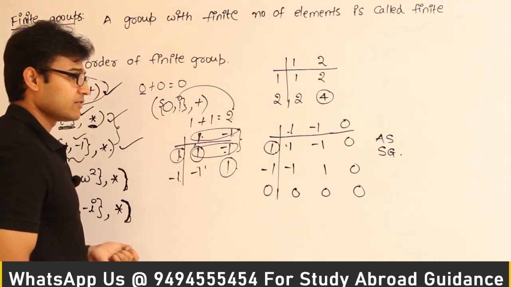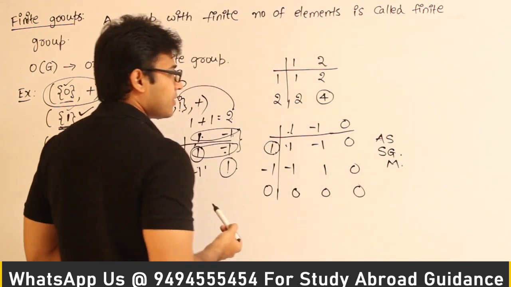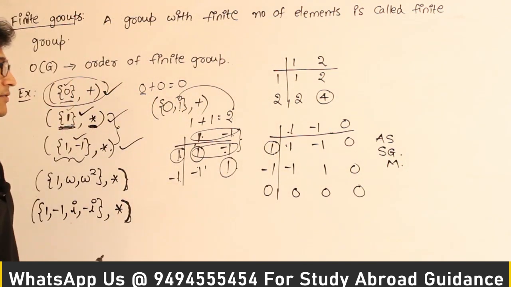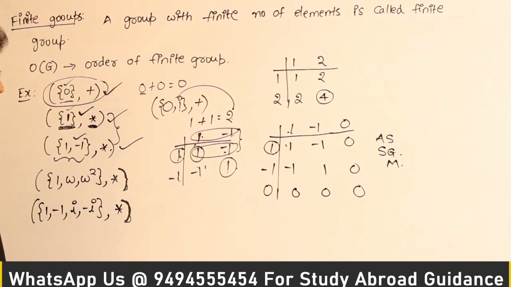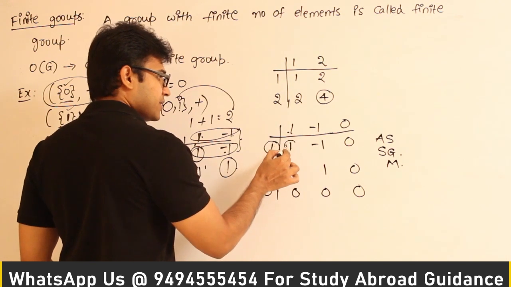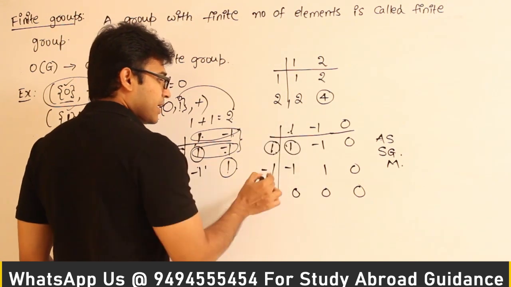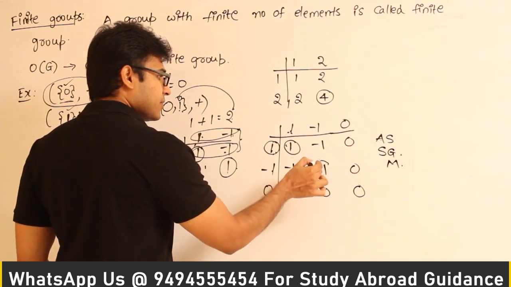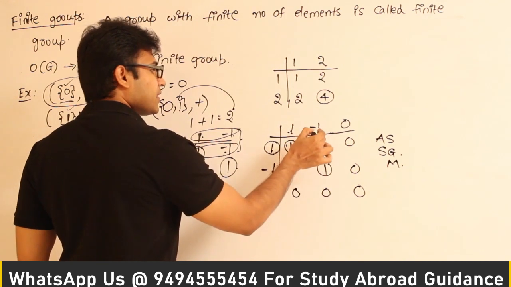Therefore identity element is definitely there, and so it is monoid, right? Now let's see whether it is a group or not. In order to test whether it is a group or not, either you take all the rows or all the columns, there should be identity element somewhere. See this, for this element identity element is present here, which means for this element the inverse is 1, and for this element the identity element is present here, which means the inverse of minus 1 is minus 1.